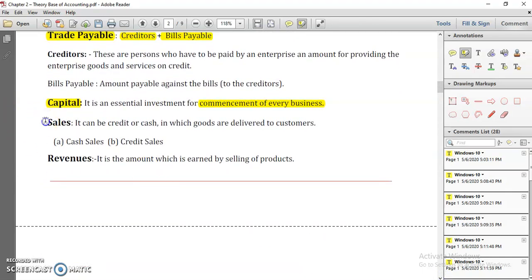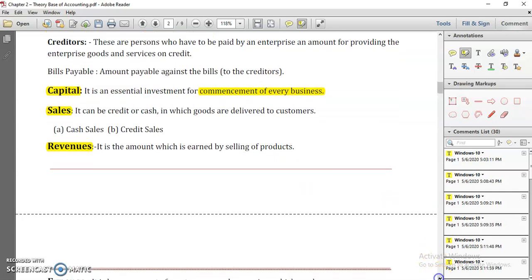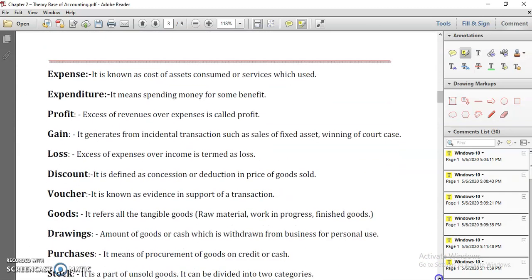Then sale. We know that once we sell goods, it might be in cash or credit. This is an important term: revenues. Revenue is the amount earned by selling products. Once you sell your products, those sales plus other kinds of income, when you add them, become revenues. Revenue is basically your earning. It is the amount earned by selling products.